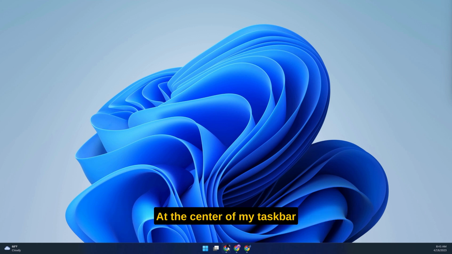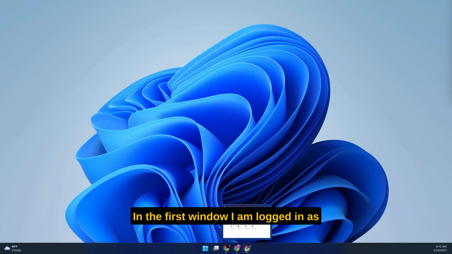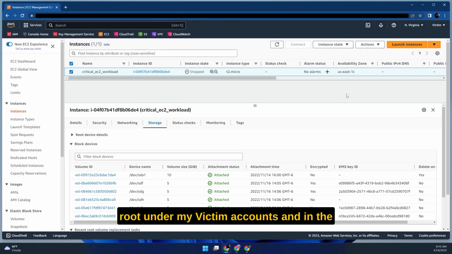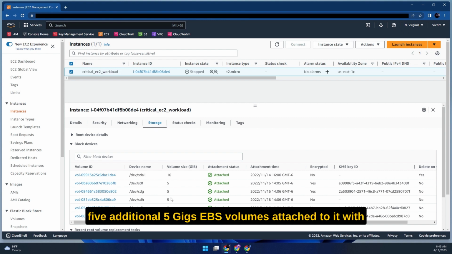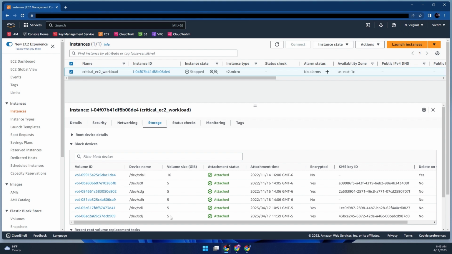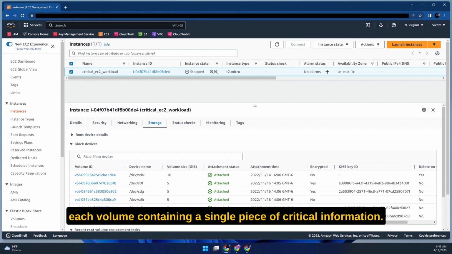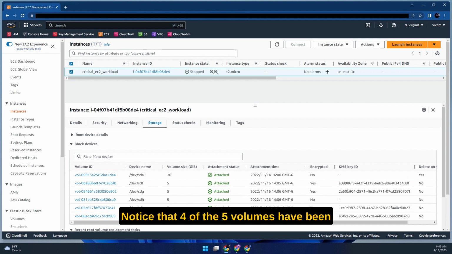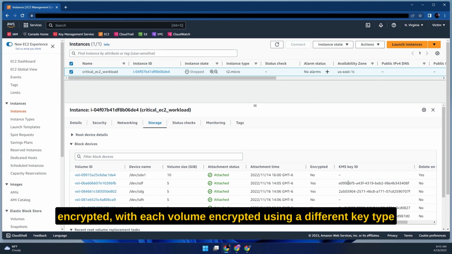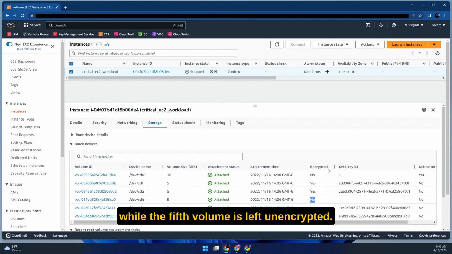At the center of my taskbar, I have three different Chrome windows. In the first window, I am logged in as root under my victim account. And in the US East 1 region, I have this critical EC2 workload instance that is stopped at the moment. Under the storage tab, we can see that it has 5 additional 5 gig EBS volumes attached to it, with each volume containing a single piece of critical information. Notice that 4 of the 5 volumes have been encrypted, with each volume encrypted using a different key type, while the 5th volume is left unencrypted.